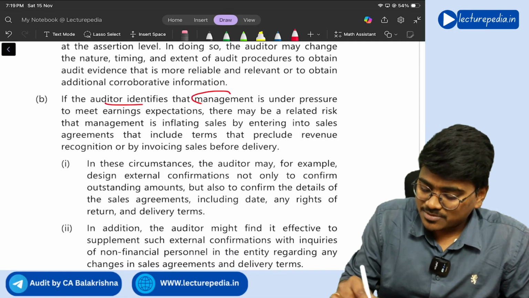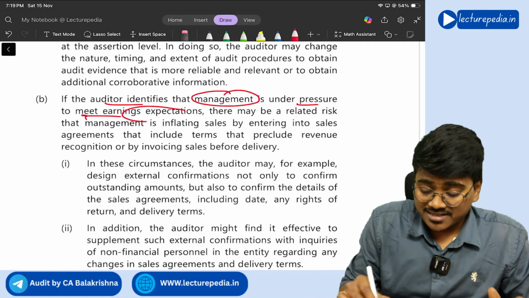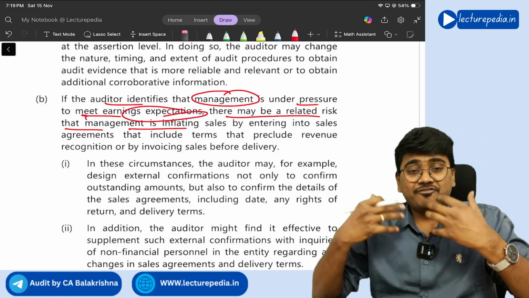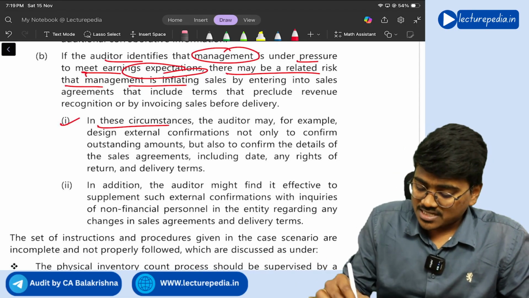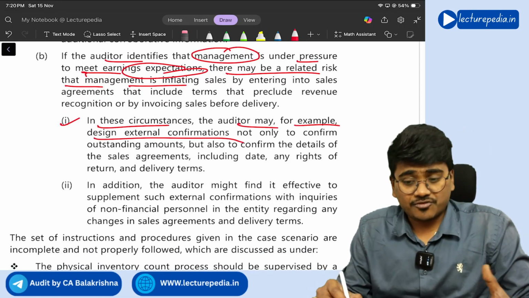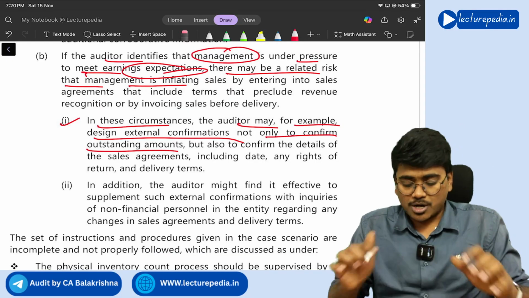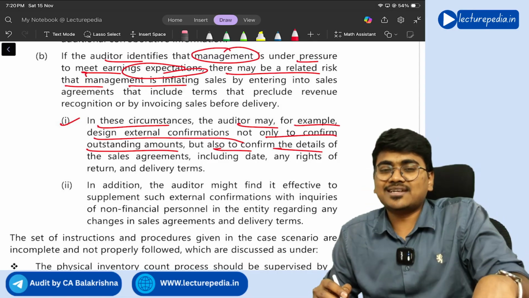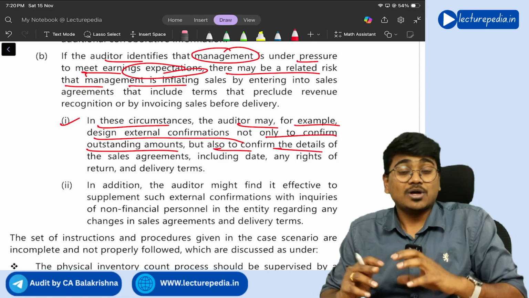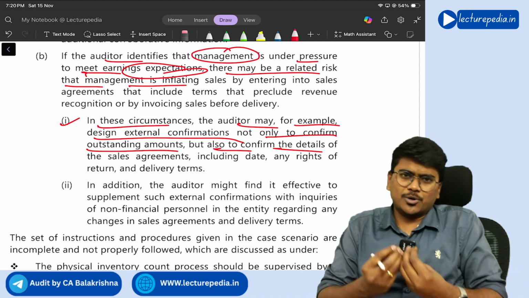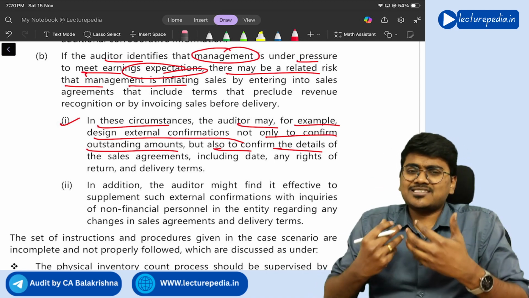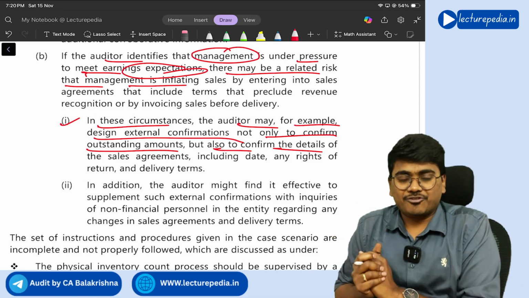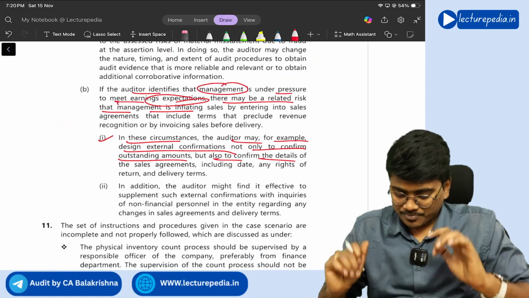So if the auditor identifies management is under high pressure to meet earning expectations, there may be a related risk that management is inflating the sales. So in these circumstances, the auditor may, for example, design external confirmation not only to confirm outstanding amounts but also to confirm the details of that particular debtor and whether that sale actually exists or not. So apart from normally verifying the amounts, you will also perform certain extensive procedures since you have identified certain ROMM due to fraud. Got it? So these points you need to mention.